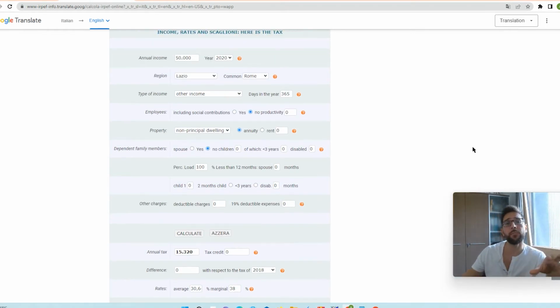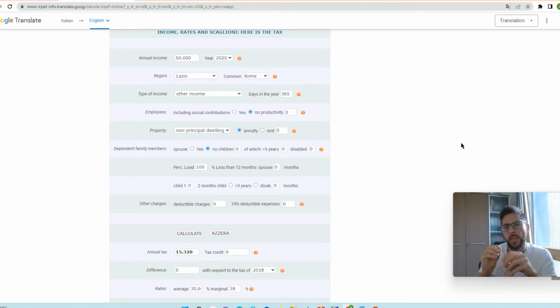There is also the other very famous regime for self-employed or freelancers, which is the forfeit regime. For the forfeit regime, we do not use the RPF taxation, but we have the possibility to apply for the 5% flat tax. The first advantage is that you pay only 5%, that's good. It's flat, you don't have a progressive increasing taxation based on your income. It's 5% in the first 5 years and then becomes 15% after 5 years.